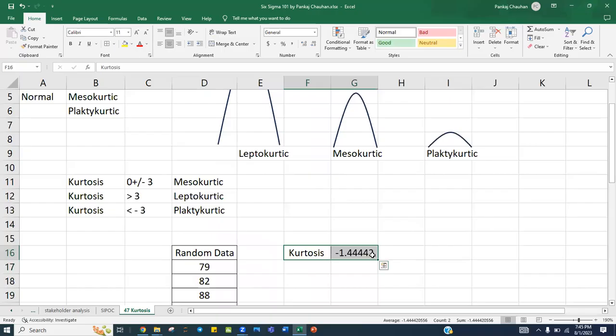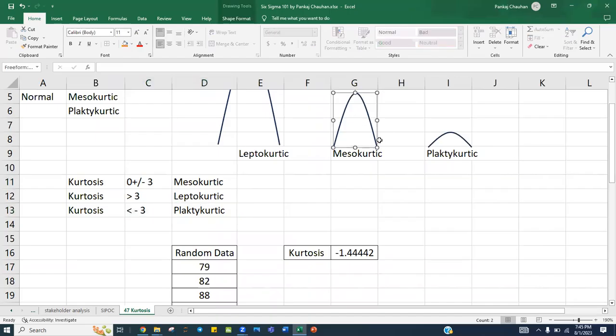Minus 1.44 is very well between 0 plus or minus 3, but still it is not exactly 0. It is on the negative side. So the peak is a little less than expected, but still within the expected range. The expected value should be 0, though 0 plus or minus 3 is accepted.